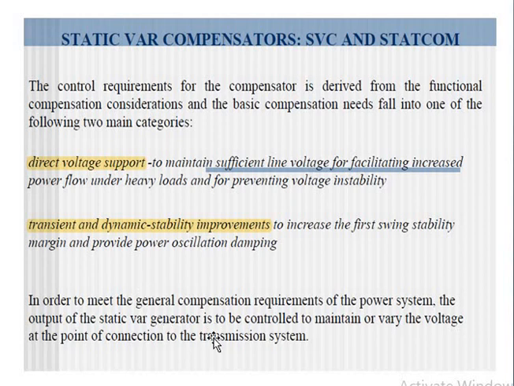So in order to meet these general compensation requirements of the power system, the output of the static voltage generator is to be controlled to vary the voltage at the point of connection to the transmission system. Okay, so in the next session we will move on to the control of the STATCOM, and how the operating conditions will affect it.